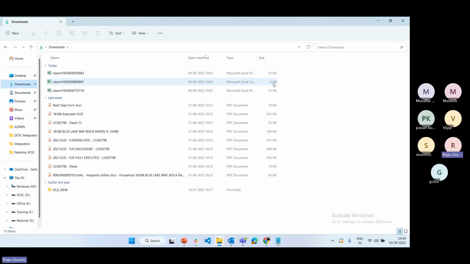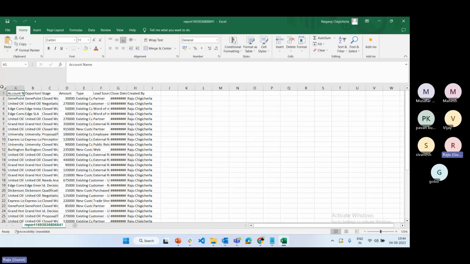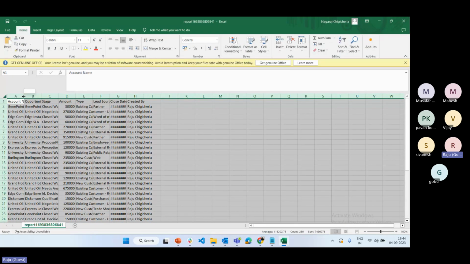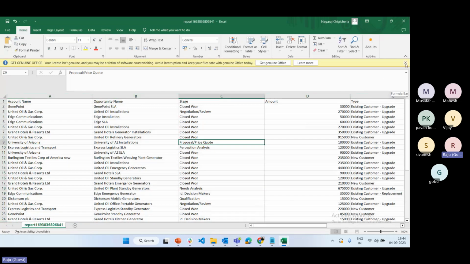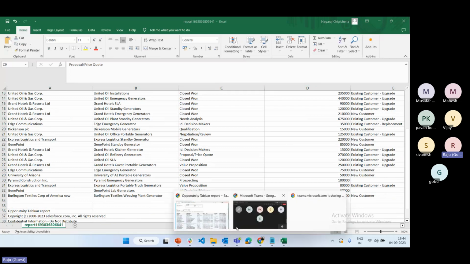That is the reason Salesforce always recommends using CSV, because it is a lightweight file. It is simply rows and columns, the same as Excel, but lightweight. So it occupies less space and we can easily share it via email. Okay. And this is one more.